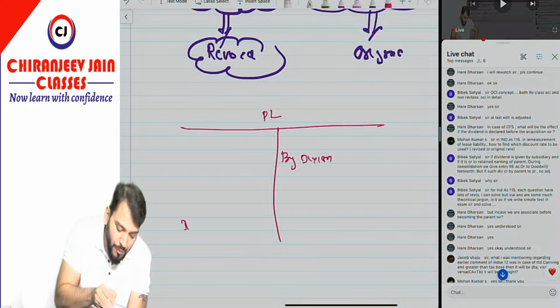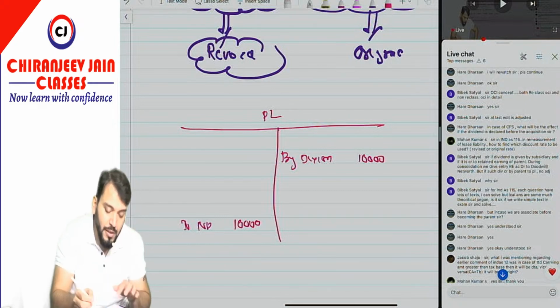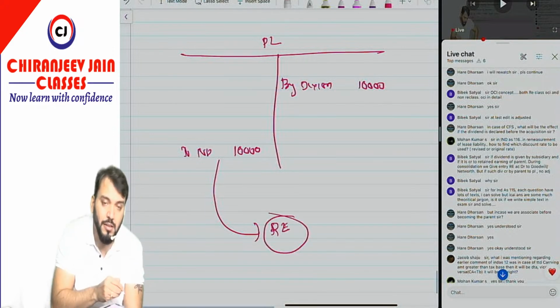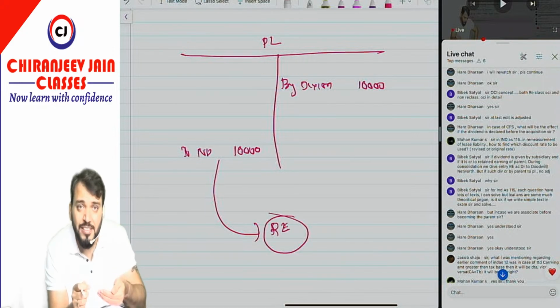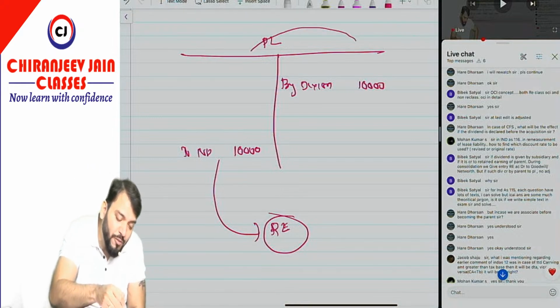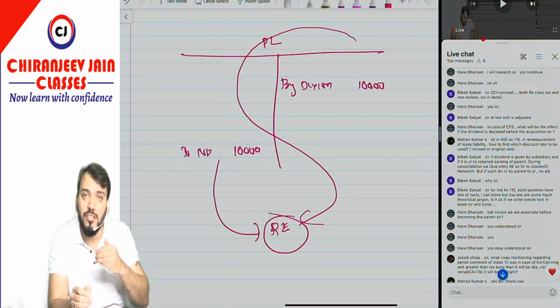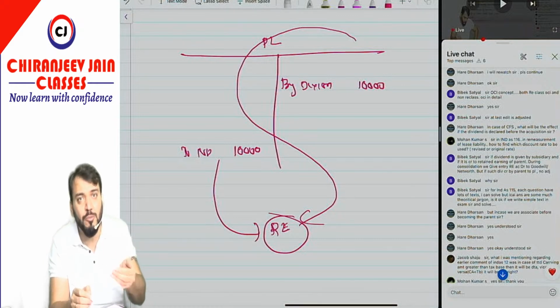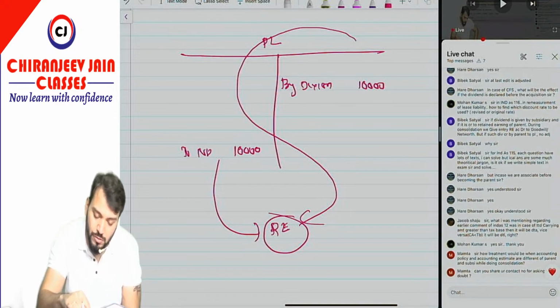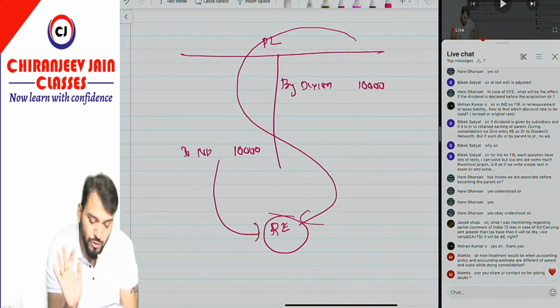So this will become net profit. Suppose this is 10,000, and this net profit of 10,000 will ultimately be transferred to our retained earnings only. Sometimes the question says dividend has been created from retained earnings, it means they want to say it has been routed from P&L to retained earnings. Or sometimes the question says it has been transferred to P&L. So both are the same only. Understood?